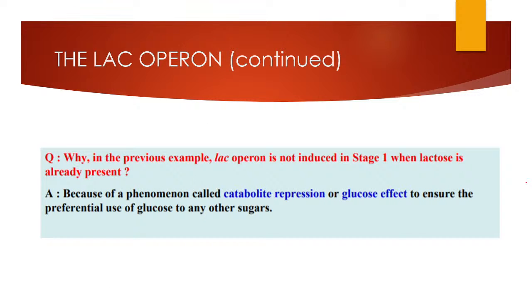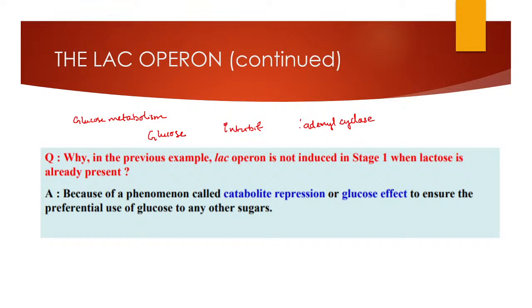Okay, so what is catabolic repression? During glucose metabolism, you have to inhibit the lactose metabolism. For that purpose, a higher concentration of glucose will inhibit another enzyme known as adenylate cyclase or adenyl cyclase.